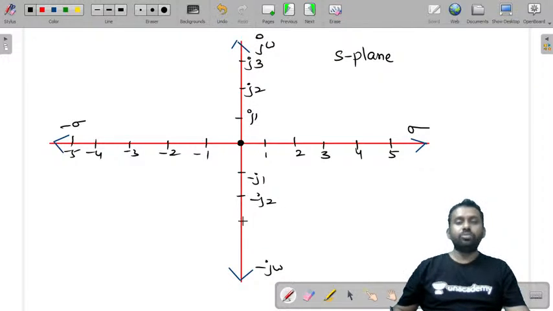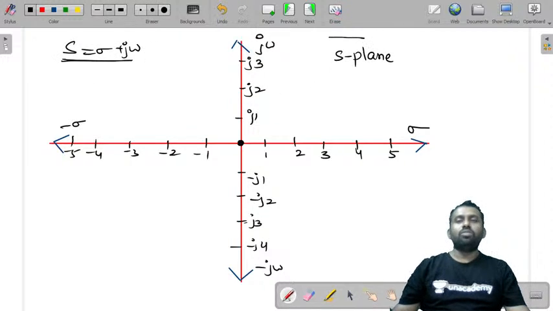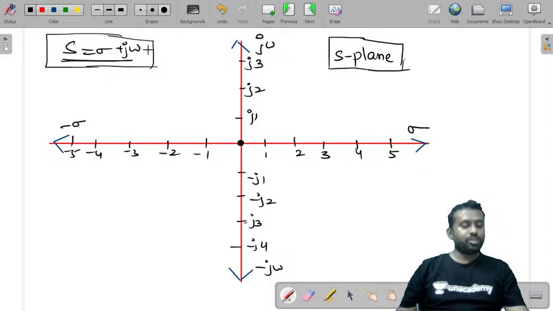So minus j2, minus j3, minus j4. So this is s equal to sigma plus j omega, and this is called an S-plane. Real axis is sigma, imaginary axis is j omega. Right? Now what we do here is we will plot these values of sigma and j omega, roots of this function.